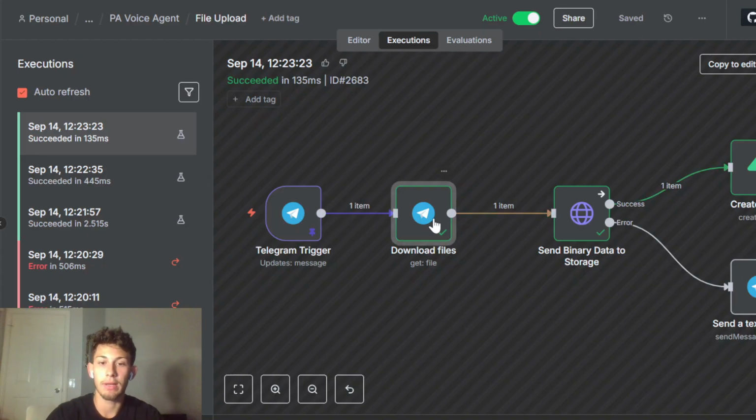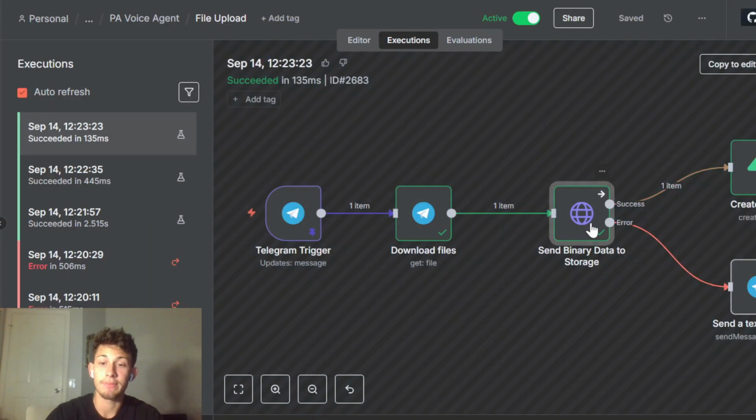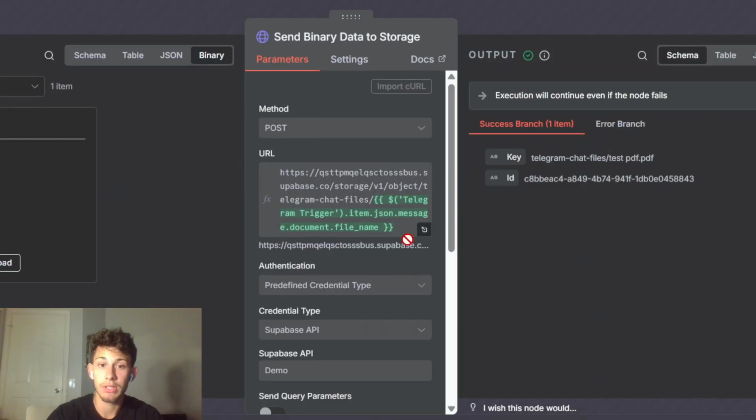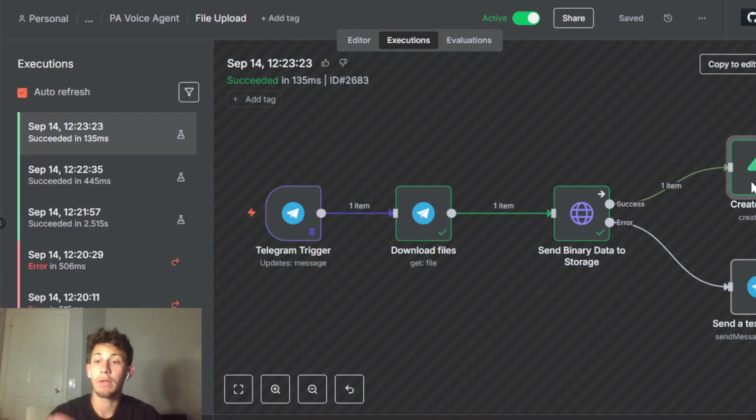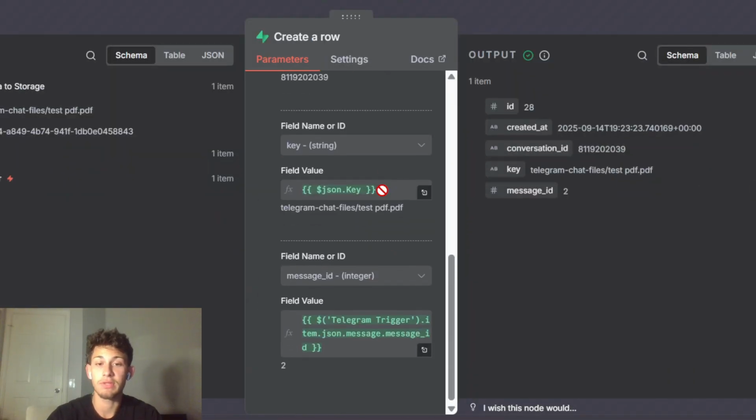So we download our file as binary data and I'm sending it to Supabase storage. When I send it, it has a key and a file ID. In our case, we're really concerned with the key. Then we create a row in our Supabase, and we're including the conversation ID, the key, and the message ID.